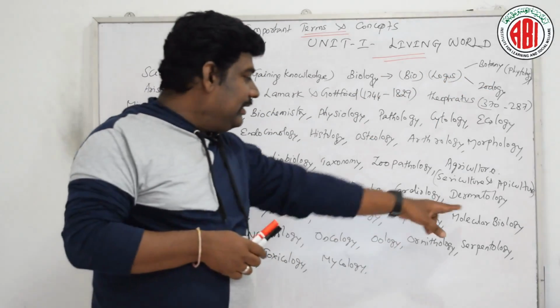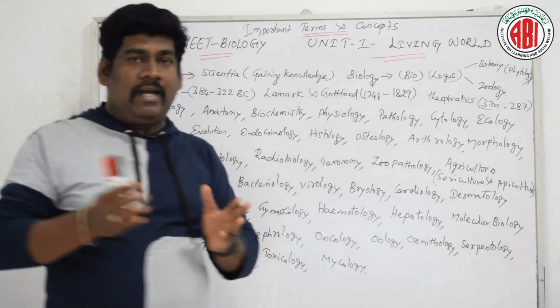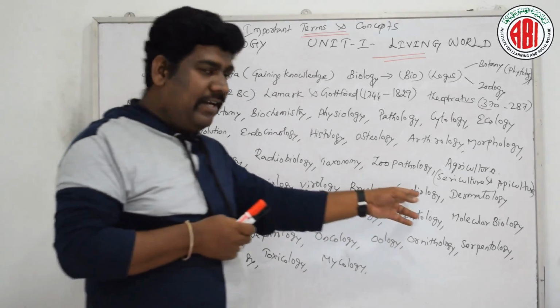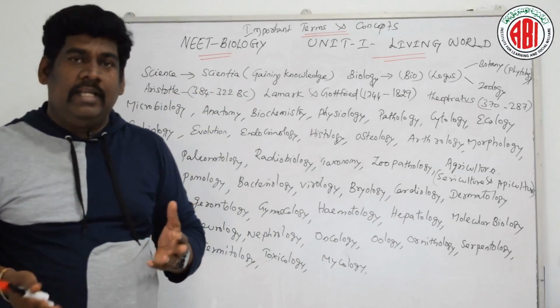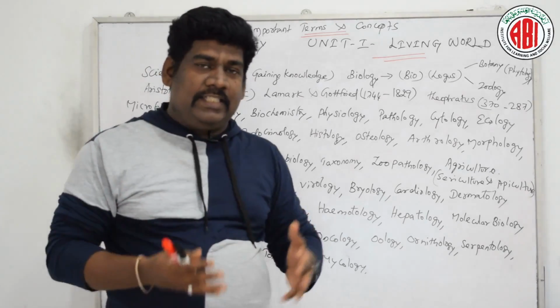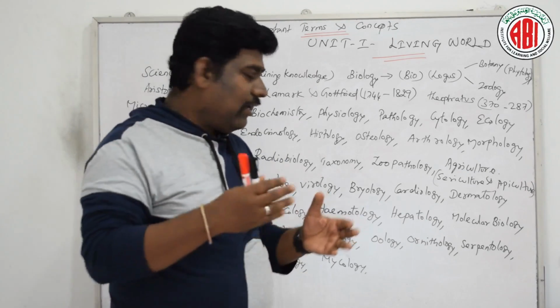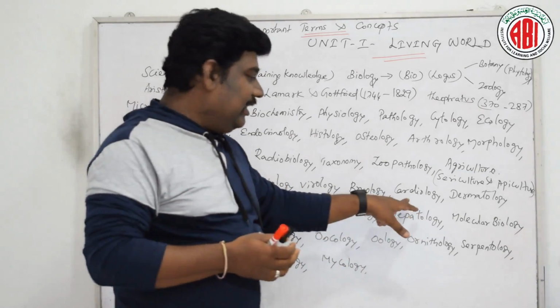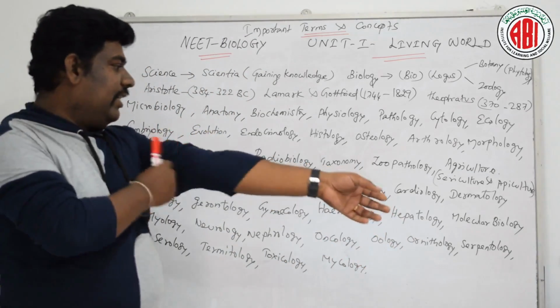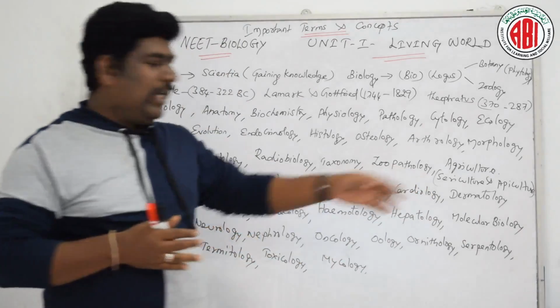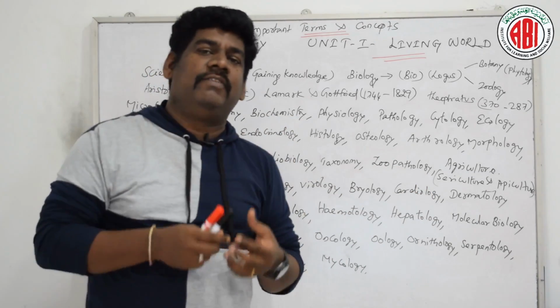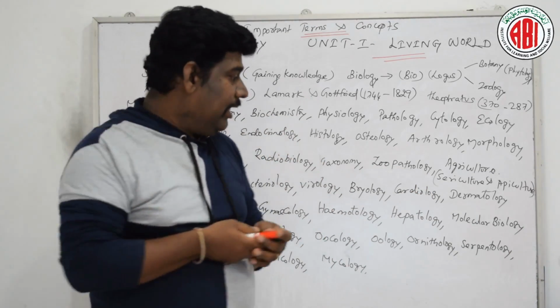And these are all individual organ studies. For example, cardiology studies the heart and its function, the circulatory system, and coronary-related diseases, coronary artery infections, coronary artery diseases. That all deals with cardiology. Then when we are talking about dermatology, it deals with the skin which covers the entire body.